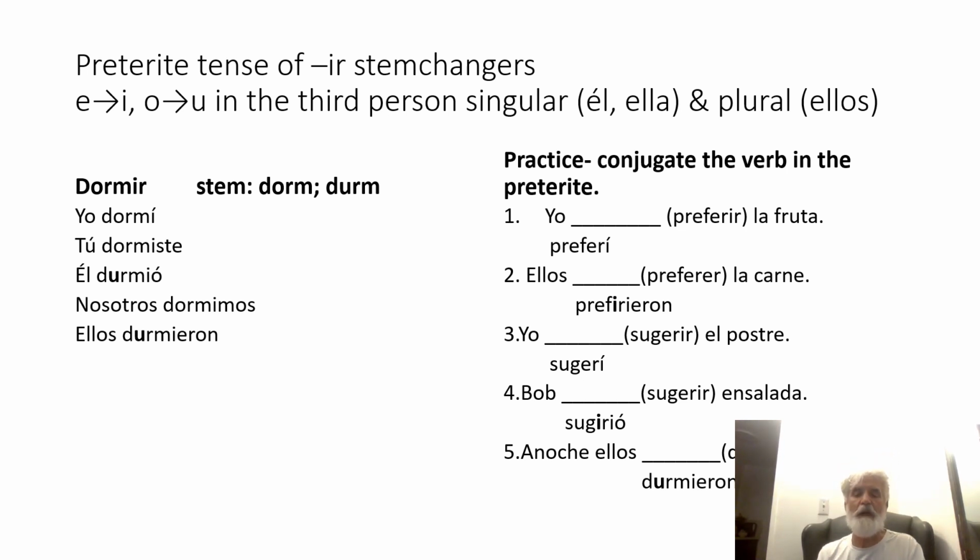And then finally, the last one is anoche. We've got the verb dormir. All right, so we want to say last night they slept. Will it be a stem change? Yes, there always is with ellos. The verb has an O in it. It's the only IR verb we have with an O in it right now. And the O will go to U. Ellos durmieron. And there are some new verbs in chapter 6 that you may want to look at.